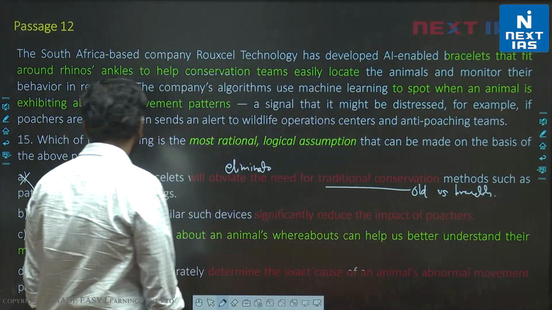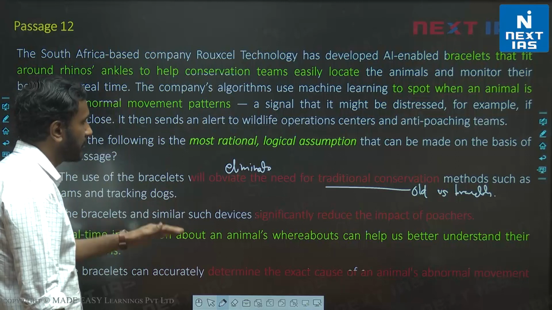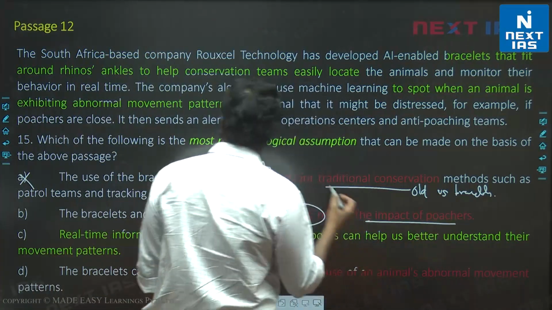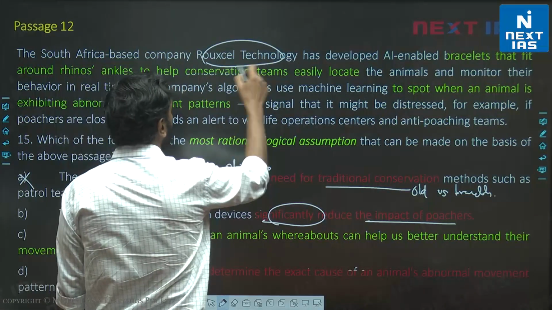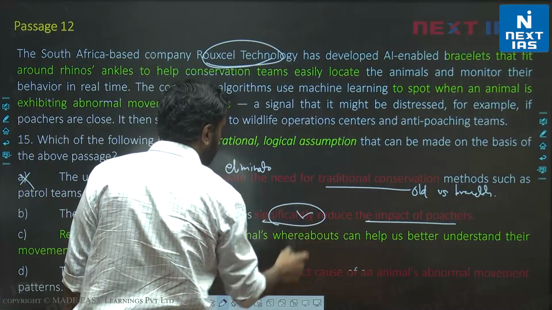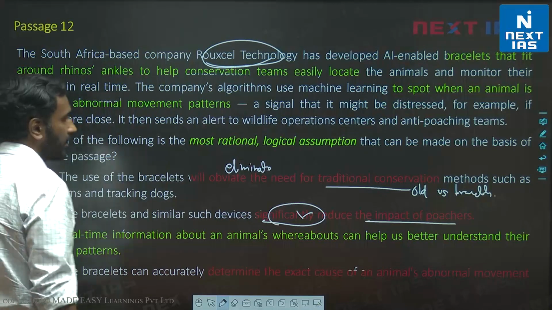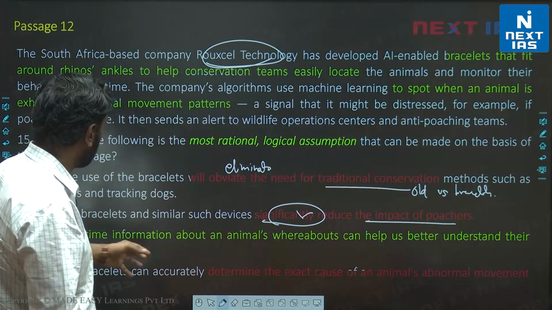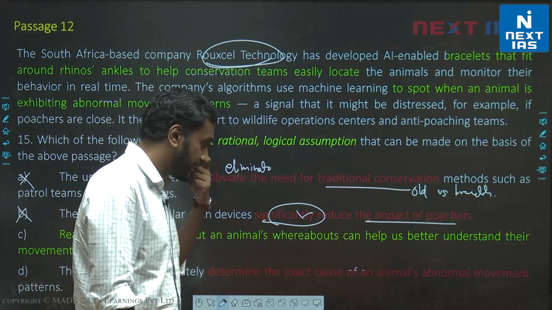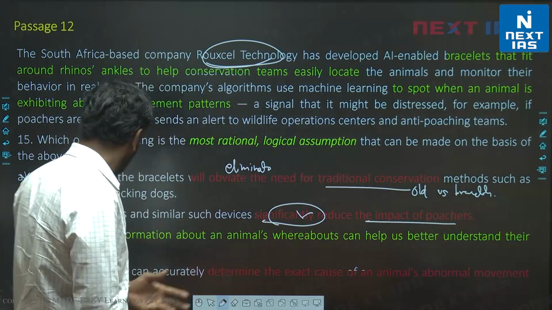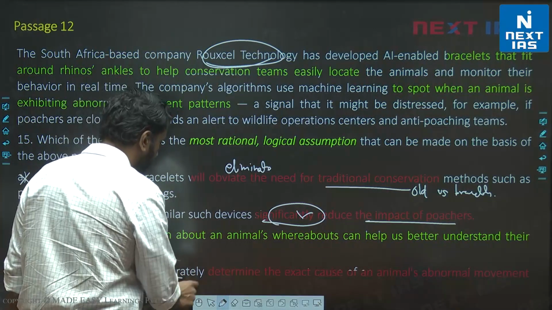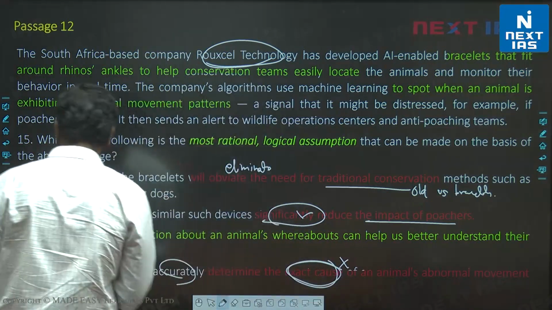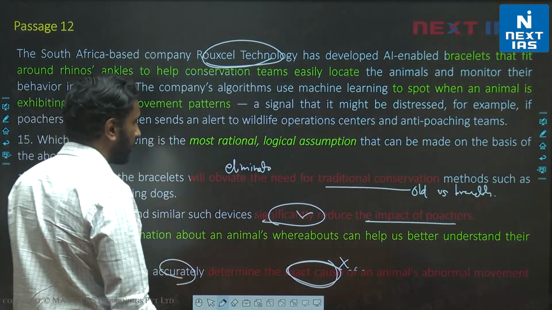Right? Let's look at B. The bracelets and similar such devices significantly reduce the impact of poachers. This is just one example, right? Some company. So I can't say this significantly reduces impact. We aren't discussing it as a commonly accepted product. Let's look at D. The bracelets can accurately determine the exact cause of animals' abnormal movement and pattern. Accurately determine the exact cause. Invalid. Nowhere in the passage is it suggested that we can accurately find out the exact cause.